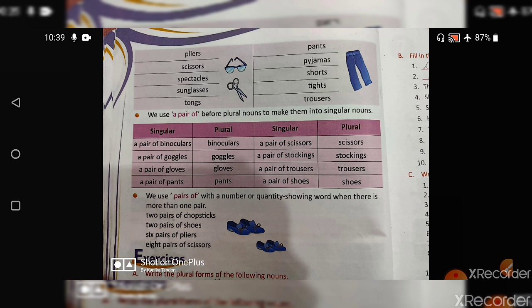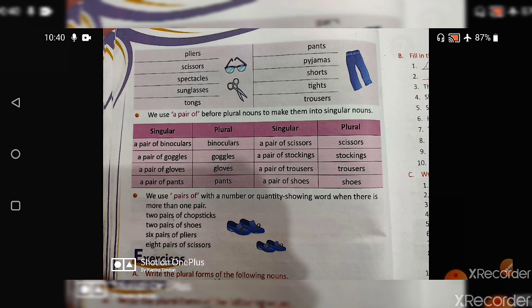If one of my spectacles breaks, I can wear my other pair, but because you have only one pair, you cannot wear another if your spectacles are broken. Similarly, a pair of binoculars, a pair of goggles, a pair of trousers, a pair of shoes. For example, if I say I have 3 pairs of jeans, I have 3 different pairs of jeans. See, I have also made the mistake. I said jeanses. There is no such word as jeanses. Okay, so I have 3 pairs of jeans, and you have only 1 pair of jeans.